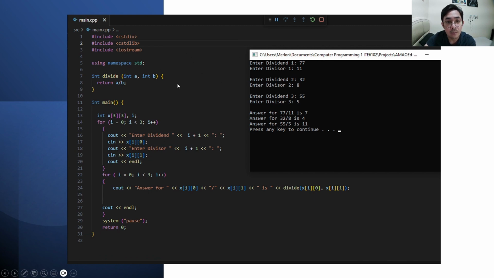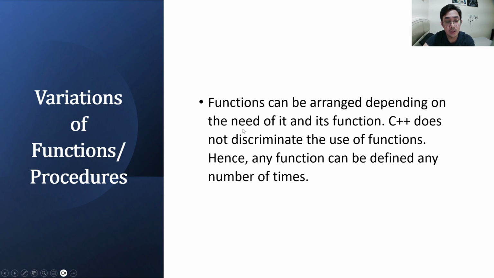This is another example of a program using functions. Variations of function procedures. Functions can be arranged depending on the need and their purpose. C++ does not discriminate the use of functions. Hence, any function can be defined any number of times.